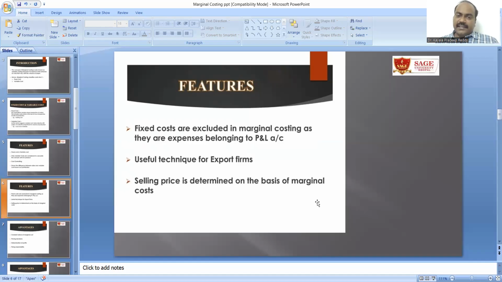So selling price is determined on the basis of marginal cost. Whatever the extra unit that is to be produced, the cost associated with producing that extra unit is marginal costing.